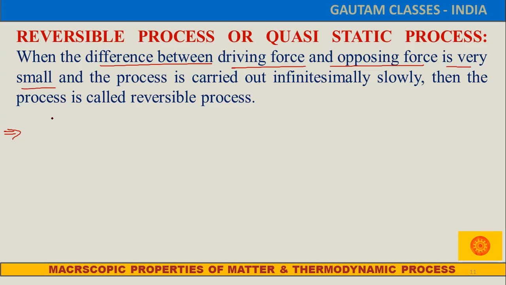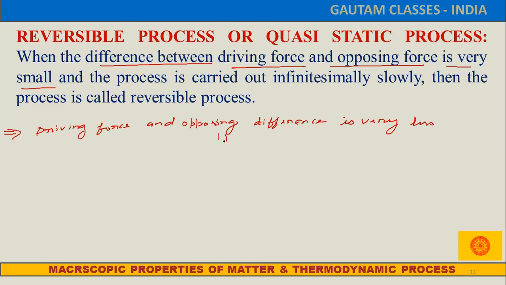So the process where the driving force and opposing force difference is very less, such a type of process we call a quasi-static process or reversible process.